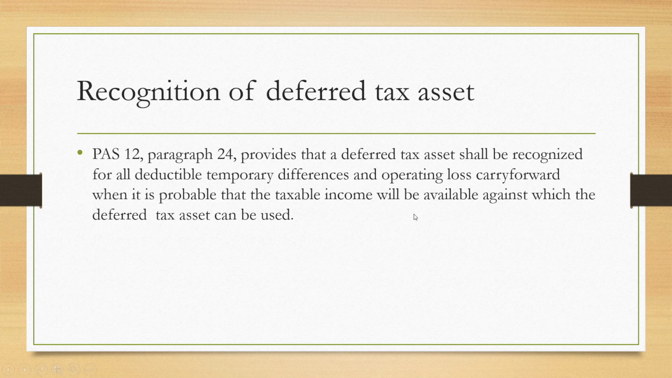Recognition of deferred tax asset. PAS 12 paragraph 24 provides that a deferred tax asset shall be recognized for all deductible temporary differences and operating loss carry forward when it is probable that the taxable income will be available against which the deferred tax asset can be used.